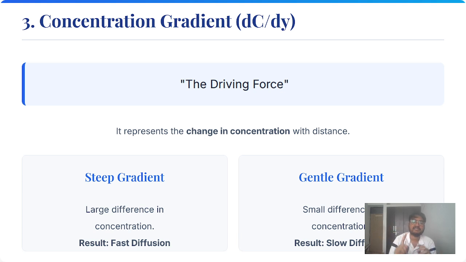Concentration gradient, dC by dy. It is a driving force. It represents the change of concentration with distance. A steep gradient means a larger difference in concentration, and the result is faster diffusion. A gentle gradient means a slightly smaller difference in concentration, and the result is slow diffusion.